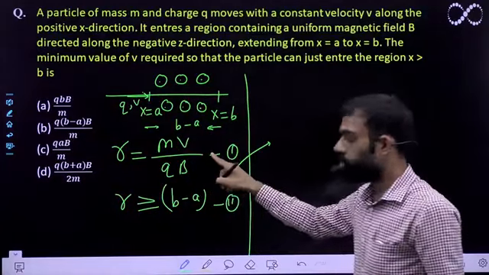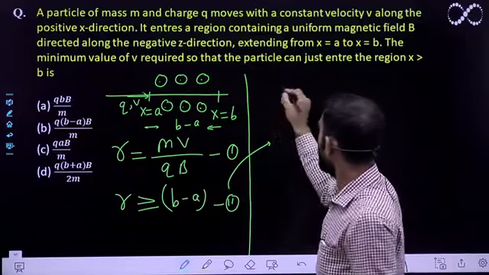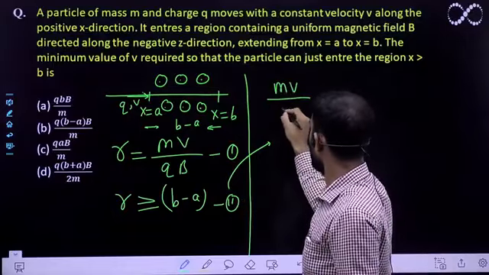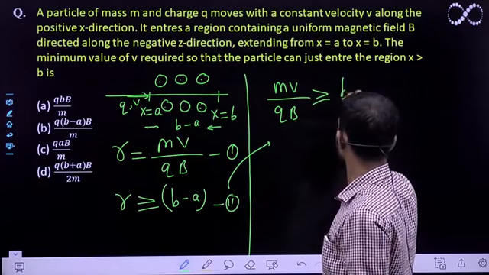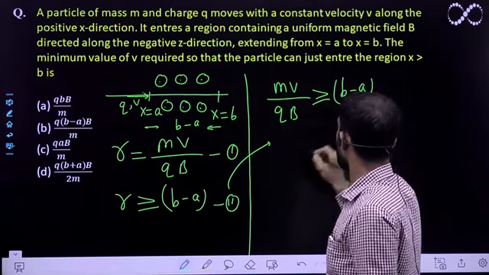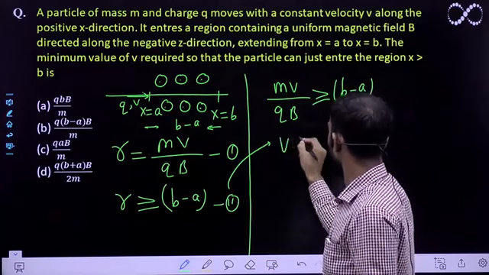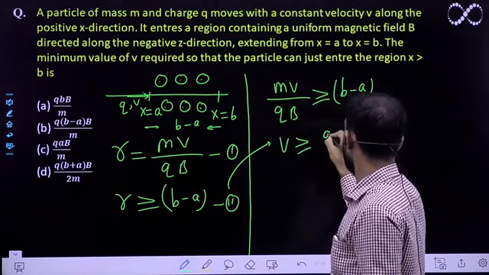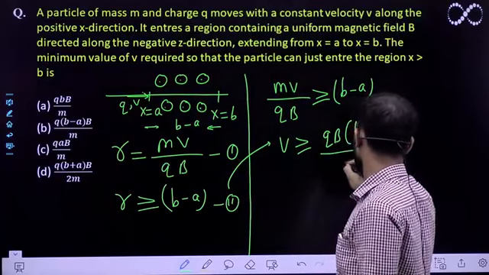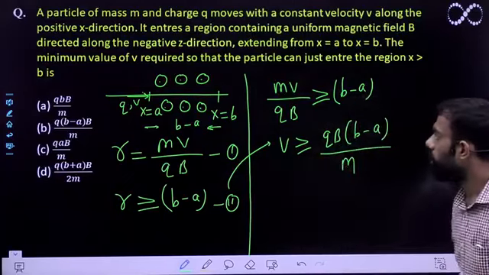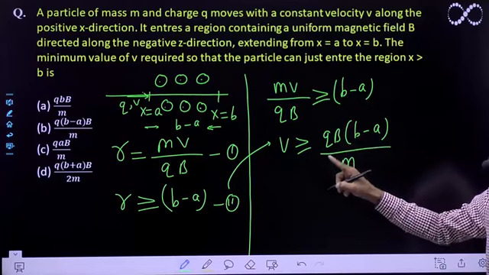Using equation 1 and 2, I can say mv upon qB must be greater than equal to b minus a. So v will be how much? v can be greater than equal to qB(b minus a) upon m. So this inequality I have got. In the question I need to find the minimum value.